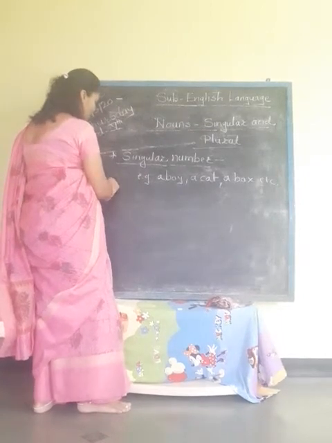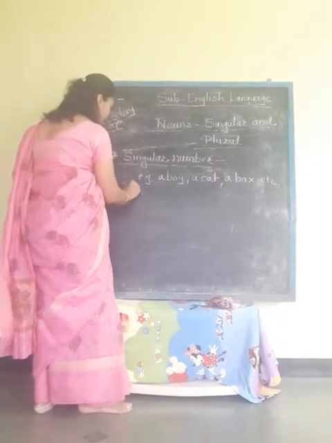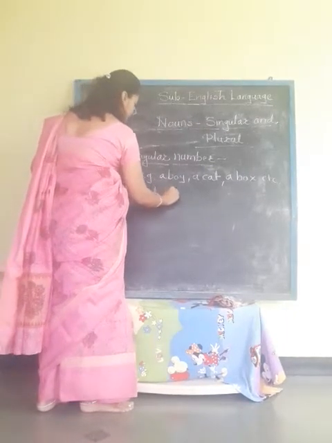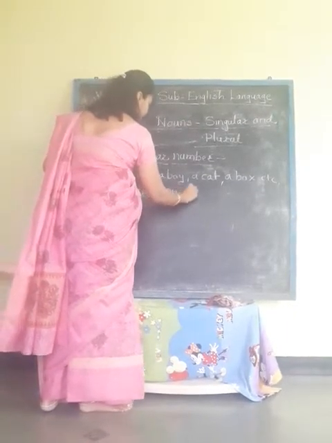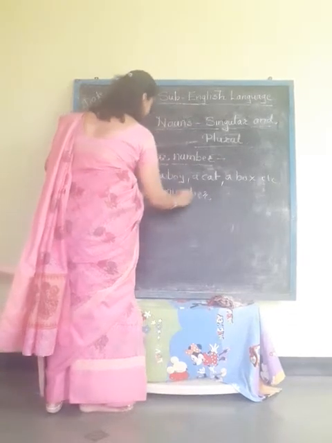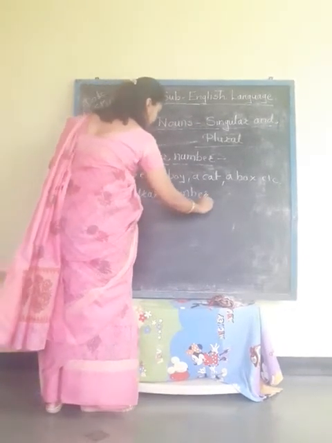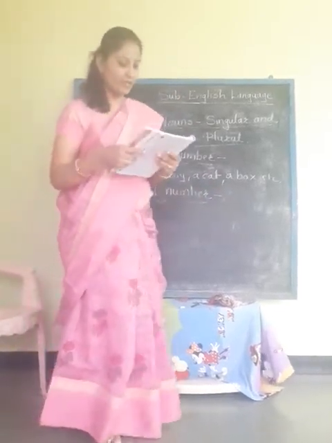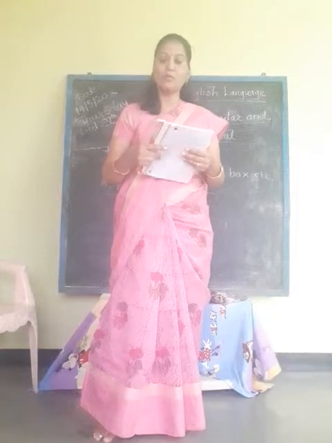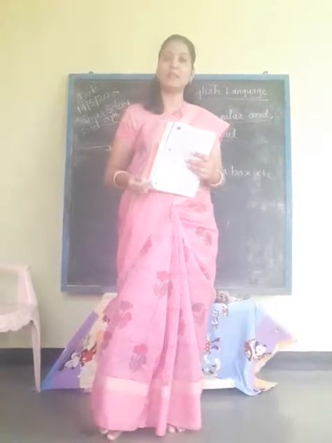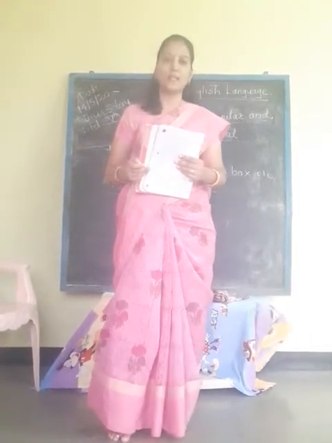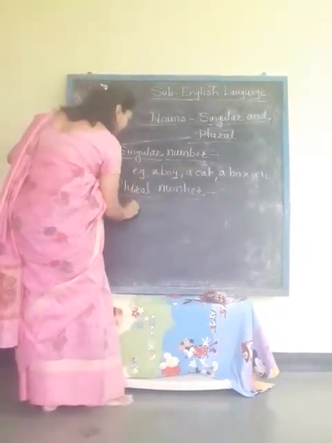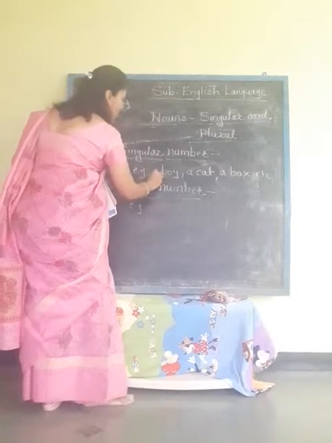Now what about plural number? Plural number. So students, whenever we are talking about more than one person, place, animal or thing, at that time it is known as plural number. For example, here we have written a boy.